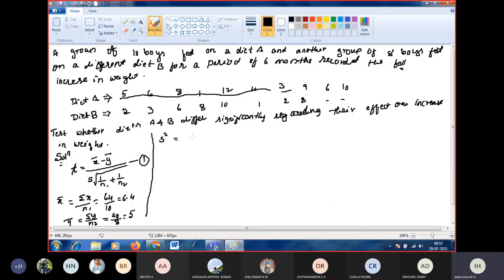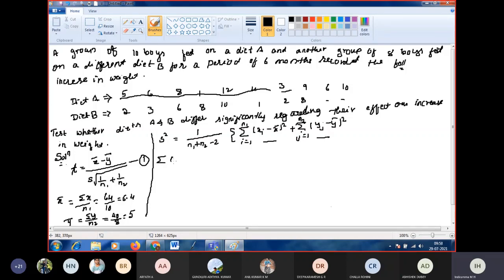The s square formula we are using here, since we have x values and y values, is s square equals 1 by (n1 plus n2 minus 2) into [summation i from 1 to n1 of (xi minus x bar) whole square plus summation j from 1 to n2, second values, of (yj minus y bar) whole square]. This is the formula to find s square. So we should find this one and this one separately, then substitute.